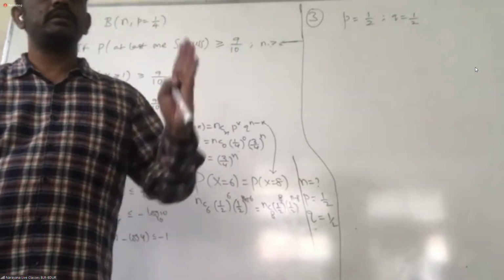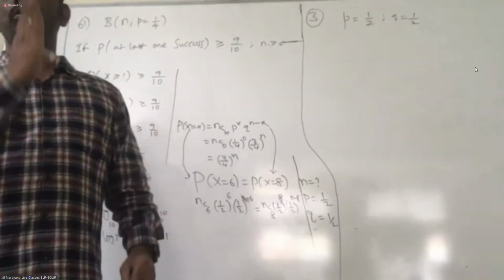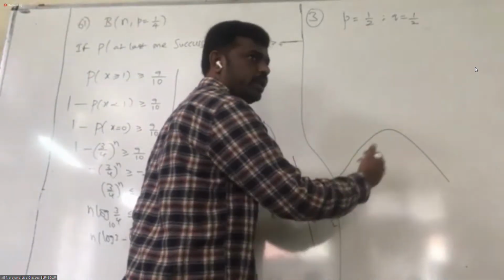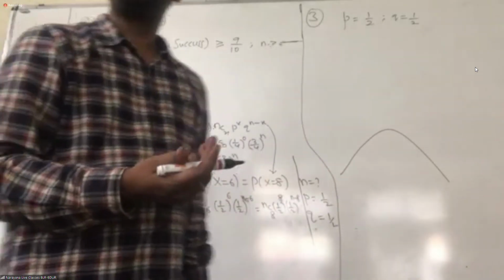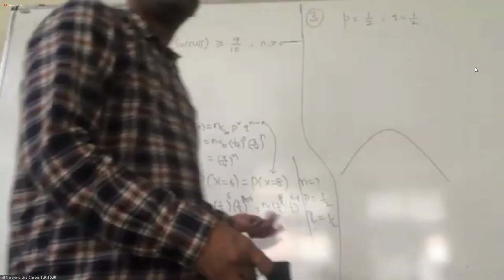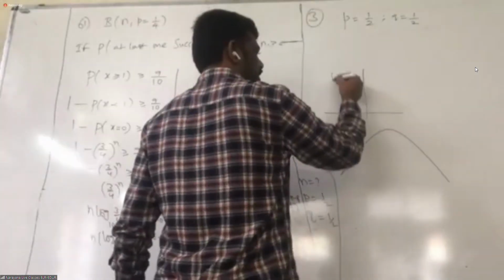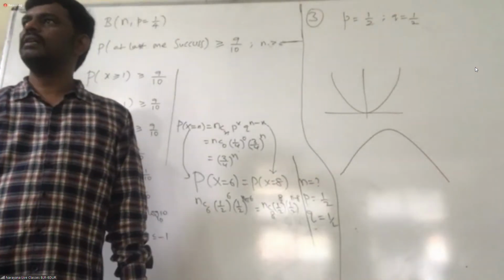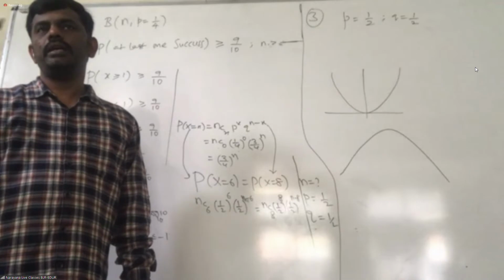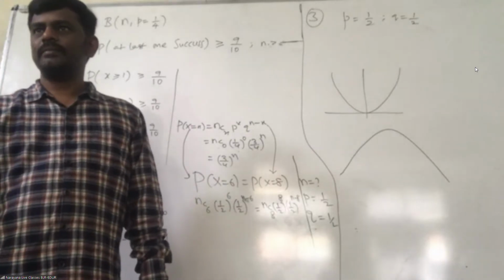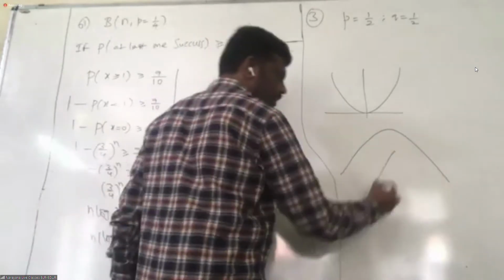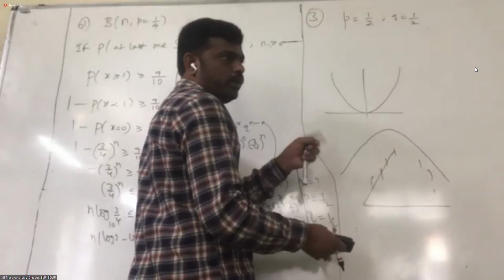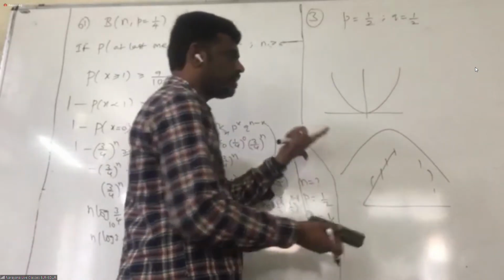Symmetry means if I take the probability values, they go up and then come down similarly. I think you have studied symmetry and skewness in graphs. Suppose a parabola, we say it's symmetrical about the y-axis. Distribution also we call symmetrical. Why? Even nCr follows Pascal's triangle. Coefficients are symmetric, probability is also symmetric. That's why the overall distribution is symmetrical.